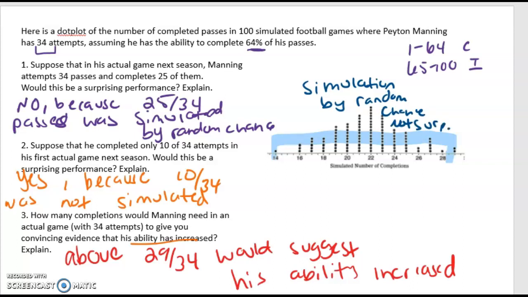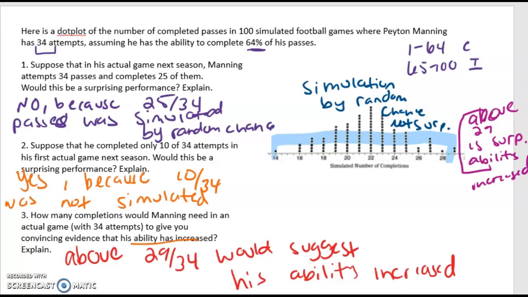Not certain. Okay, if I look to the right, any number above 29 is surprising. That means ability increased. So to the right, increase, that makes sense.